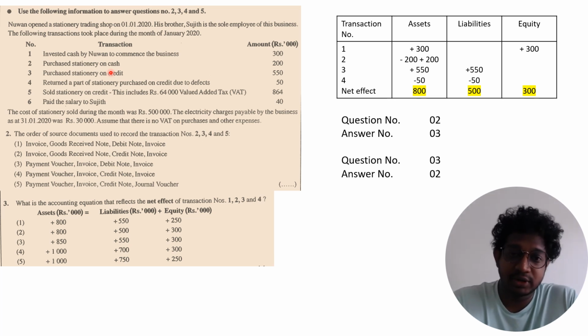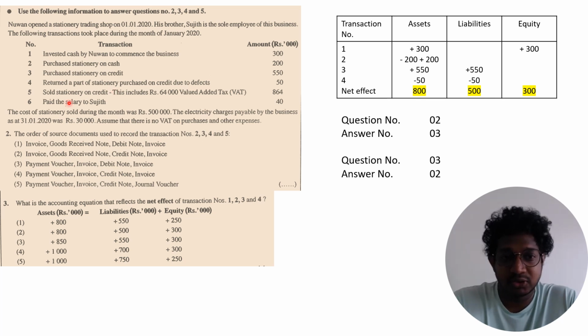So your cash is going out from the business, so that is a payment voucher. Number 3, purchase stationery on credit. You are purchasing stock on credit, so purchase invoice. And number 4, return a part of stationery purchased on credit due to defect. When you purchase stocks on credit, creditors got credit, and when you return them, creditors got debit. So for return outward, the source document is a debit note.